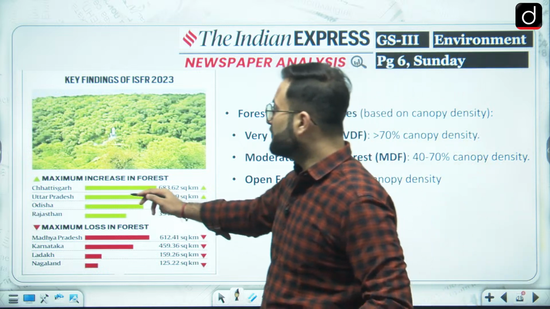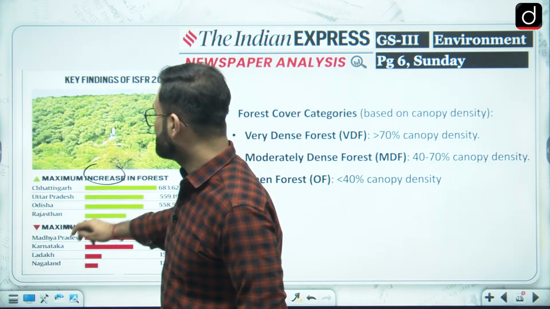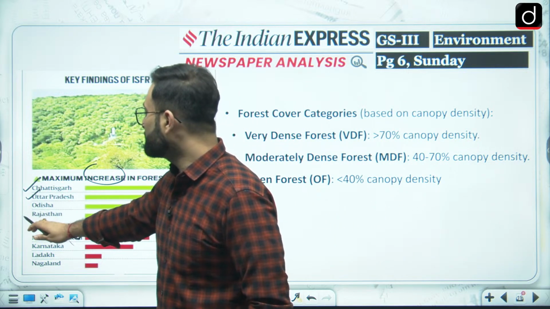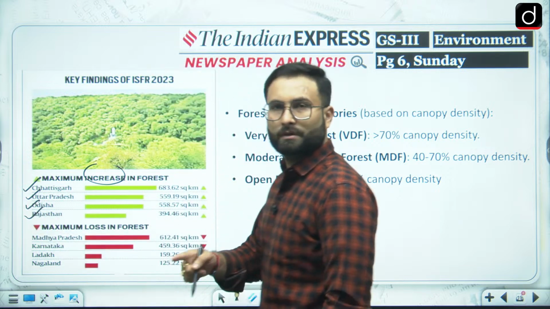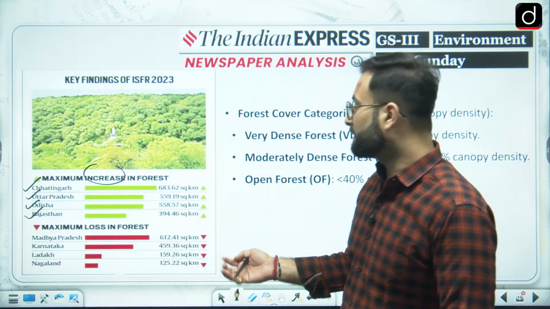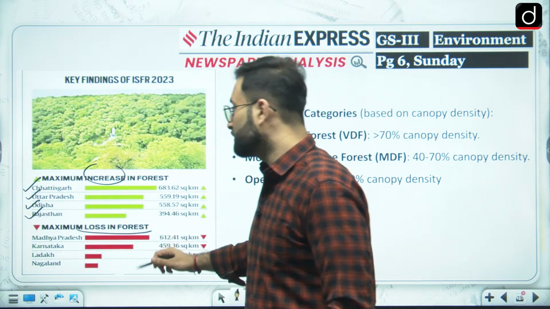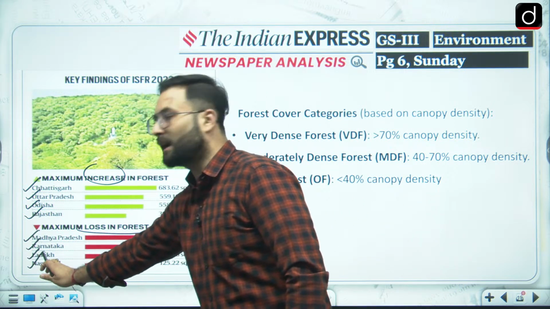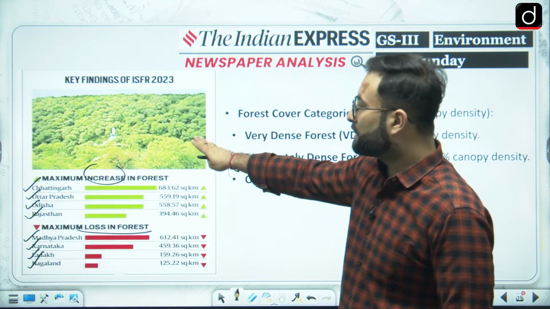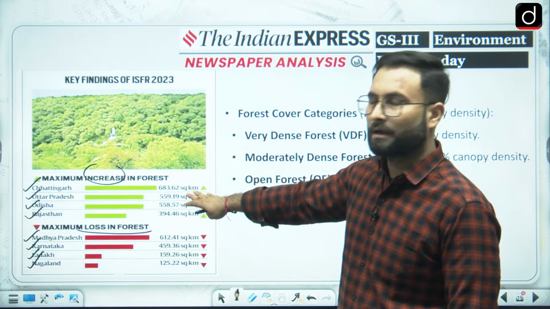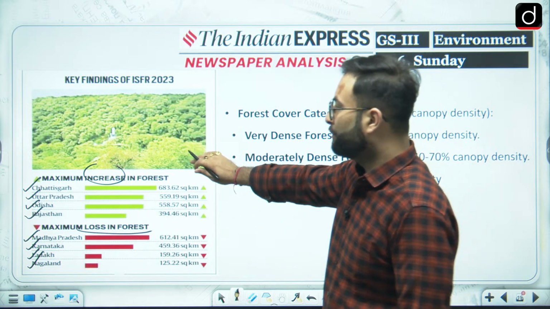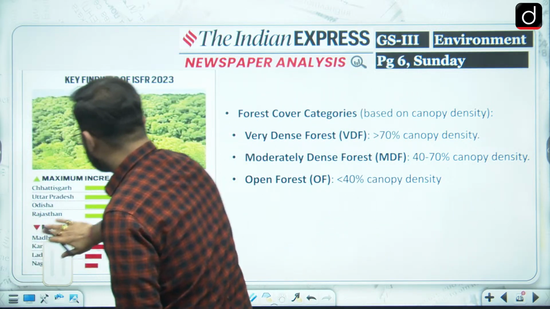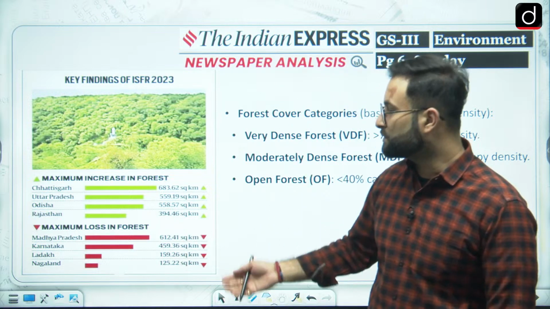Now if you can see, maximum increase in the forest is seen in Chhattisgarh, Uttar Pradesh, Odisha and Rajasthan because of the agroforestry related activities, etc. And the maximum loss is there in Madhya Pradesh, Karnataka, Ladakh and Nagaland. So you can make a note of this particular picture, so that if it is asked in the examination, you can know that.